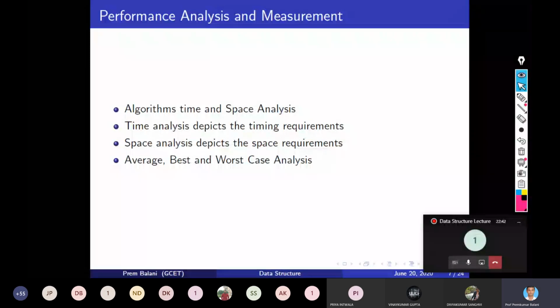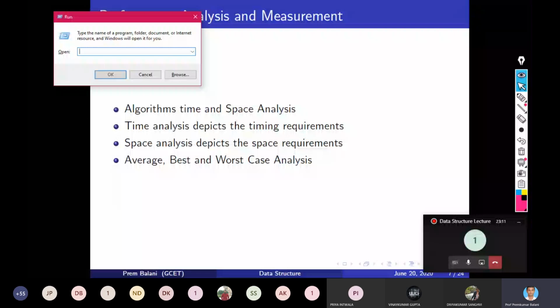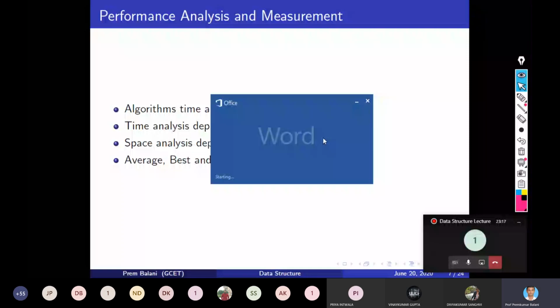It is called the order of n. So the complexity of the algorithm which adds n numbers is order of n.